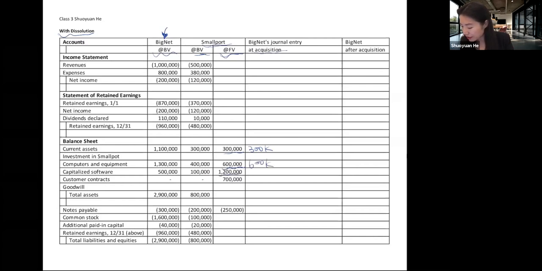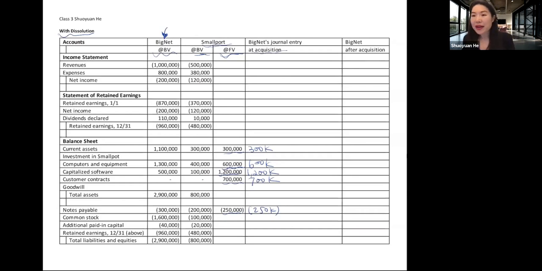Debit capitalized software for 1.2 million. And debit customer contract for 700,000. And at the same time, it is going to credit notes payable for 250,000. So this is to move Small Pot's assets and liabilities to its book.